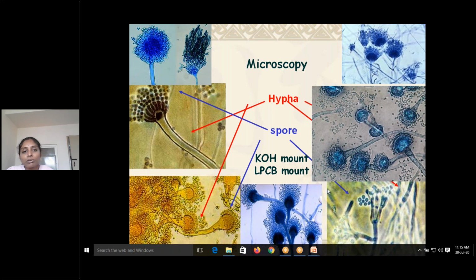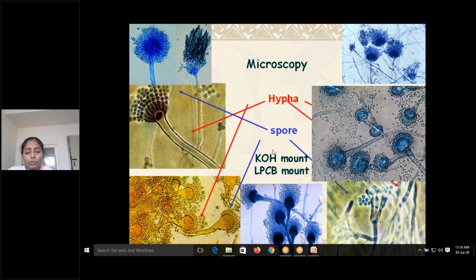In microscopy, Gram staining or other staining techniques are not useful. The main techniques which are useful are direct mounts. One is the KOH mount, which is a direct mount, and the other is the LPCB mount, lactophenol cotton blue mount. You can see these blue colors. If it is blue, it is lactophenol cotton blue, whereas if it is colorless, that is the KOH mount. Any sample can be used depending upon the site of infection.